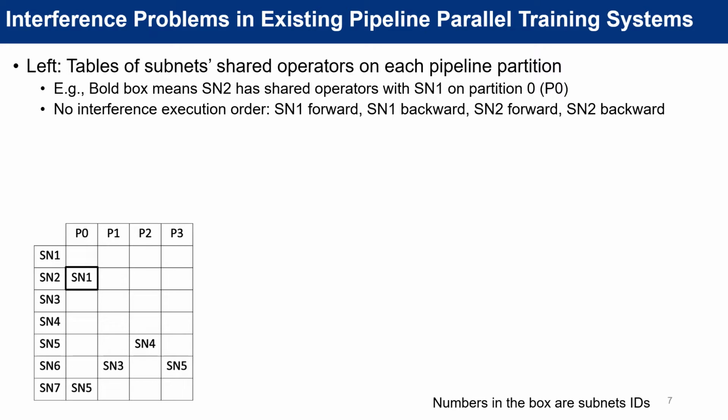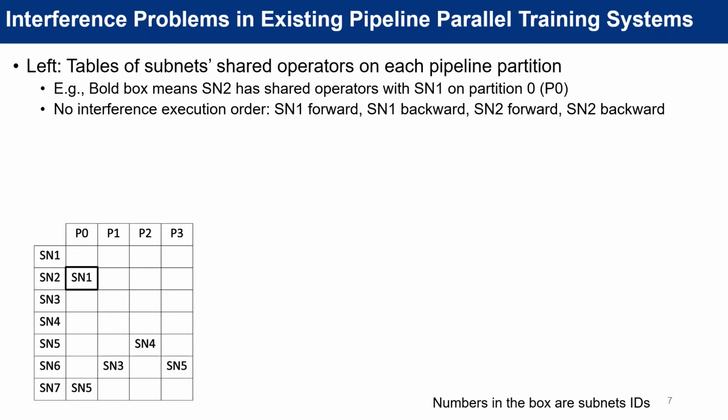The answer is that when we parallelize the Supernet training with existing pipeline parallel training systems, interference problems caused by the operator sharing happen again. Specifically, even if we feed the subnets in a total order into existing pipeline parallel training systems, the subnets' read and write dependency orders on the shared operators can still be non-deterministically scheduled.